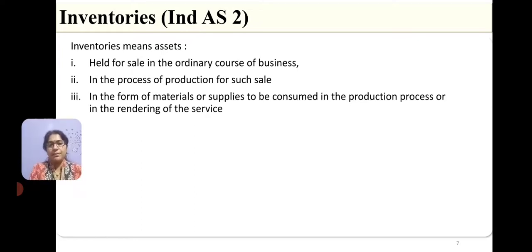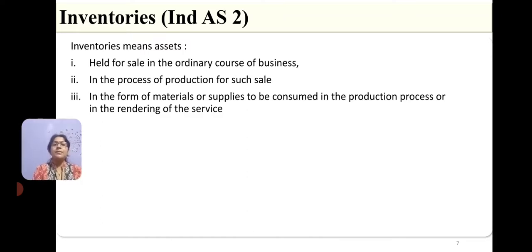What does inventory mean? As per Ind AS 2, inventories mean the assets held for sale in the ordinary course of business, or in the process of production for such sale, or in the form of materials or supplies to be consumed in the production process or in the rendering of services.